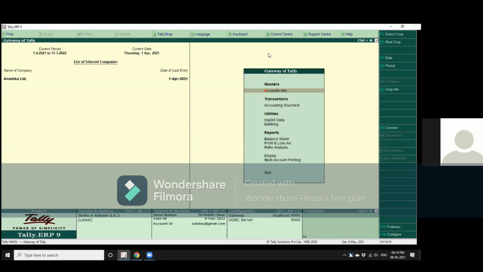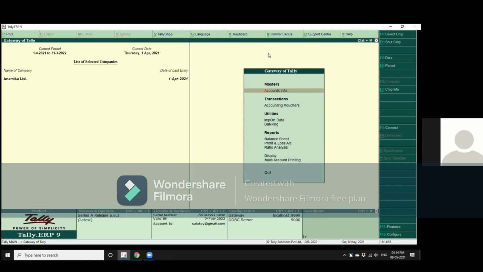Okay. Now, after that, there is a list of commands on the right-hand side. These commands also have to be used with the Alt key and are the function commands. That is F2, which is for change of date, Alt F2, which is for change of period, Alt F12, which is to configure the company, and so on. And at the bottom of the screen, you have commands like calculator, Control plus Alt plus M.